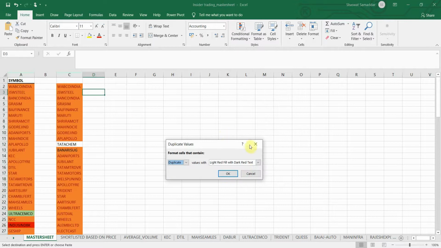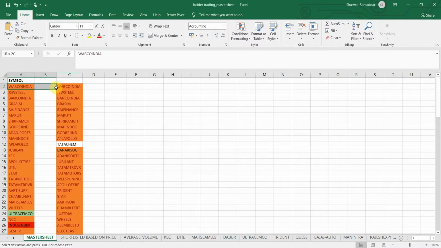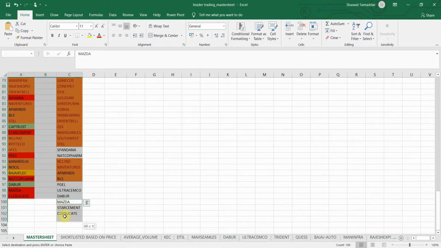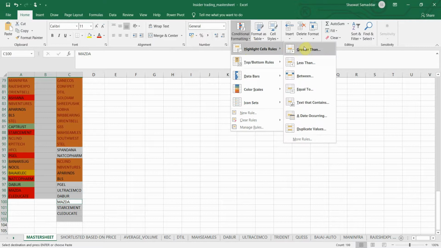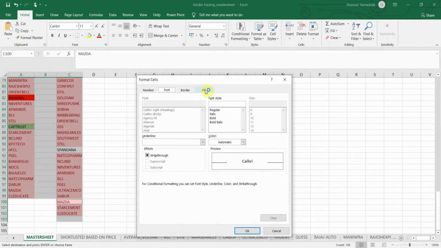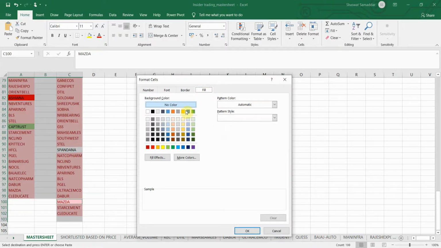Okay, so for that, I will apply a conditional formatting in these two columns, column A and column B, to see which symbols I have already checked those four parameters. So let me just quickly go ahead and select the conditional formatting. I'll click on duplicate values. Let me just, okay, sorry. First, I should select all the data from here to here. Okay, the whole table is not selected. Yeah, now the whole table is selected.